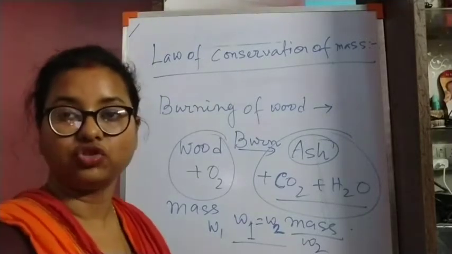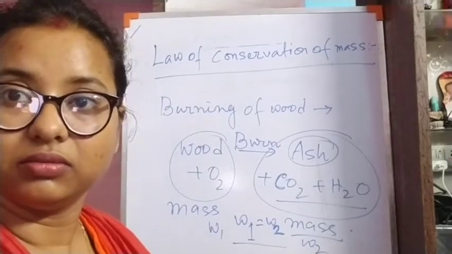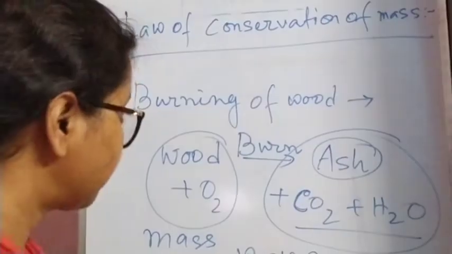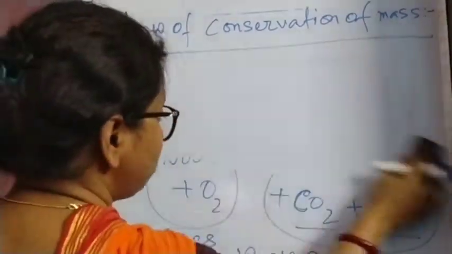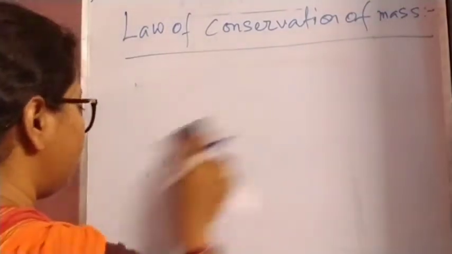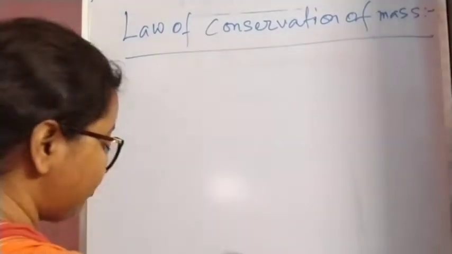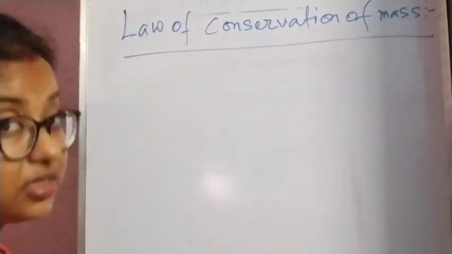Another reaction where apparently it is the same, it seems not to conserve mass, or the mass is not conserved in this reaction.